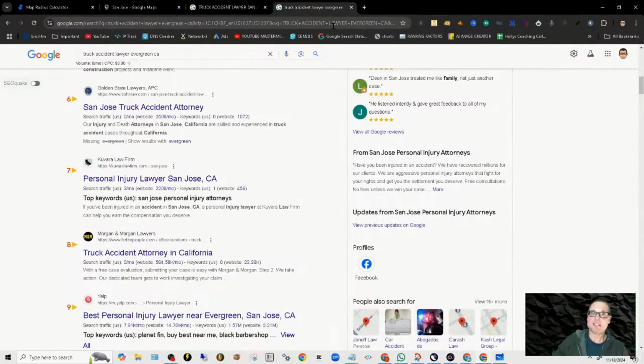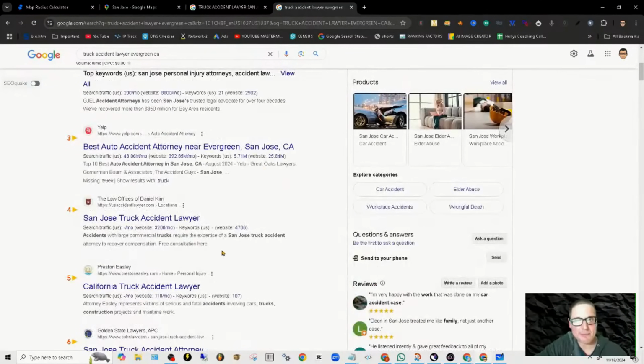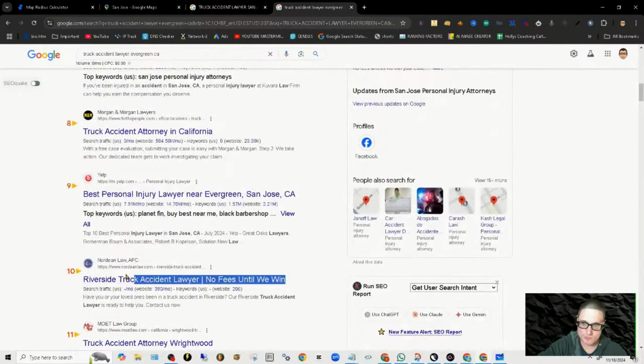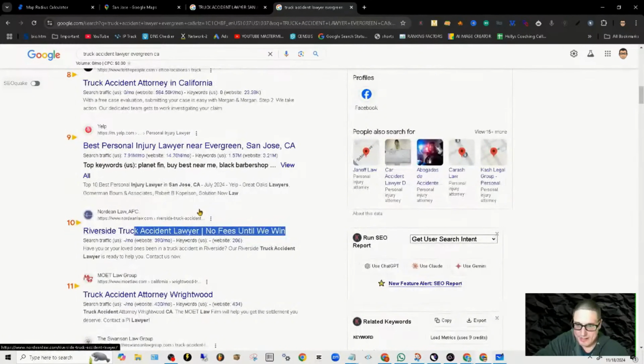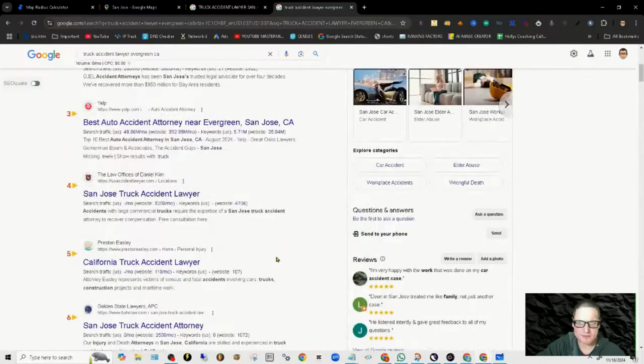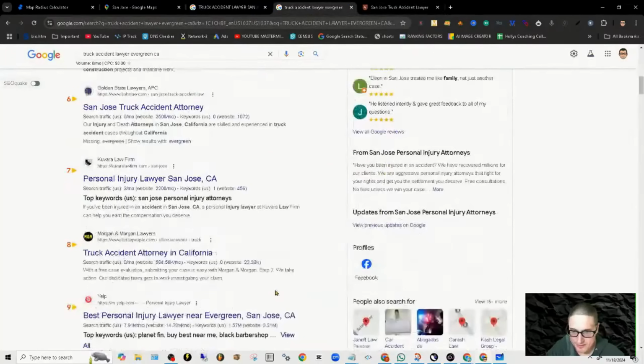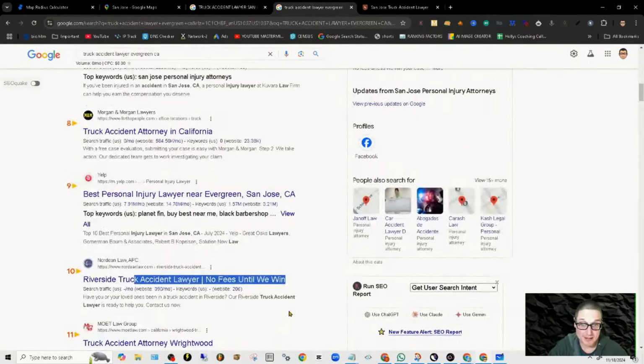But let's say, for instance, that we're seeing a mixed result just like this. What do we do? Well, what you want to do is go to a page that is heavily optimized for the secondary term. Scrolling down our page here, we can see this one here. This is Riverside. I want Evergreen. I thought I saw one that said Evergreen. Just an example. I want to find one that's optimized for Evergreen. I doubt ones down at the bottom are going to say it.